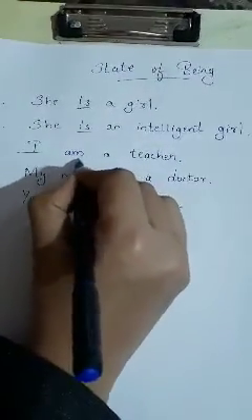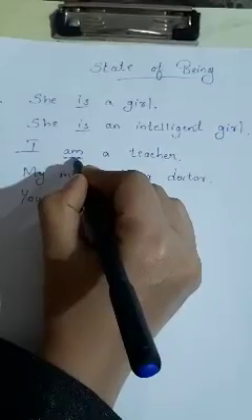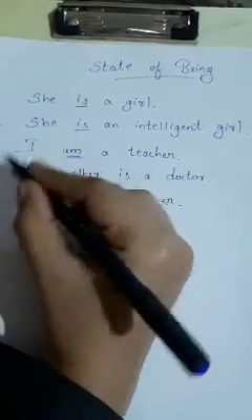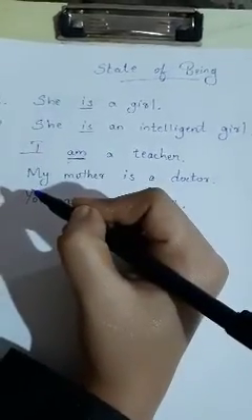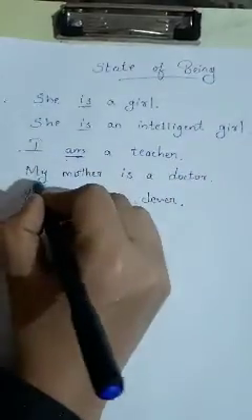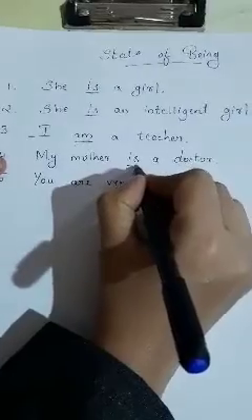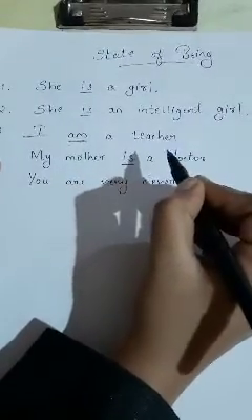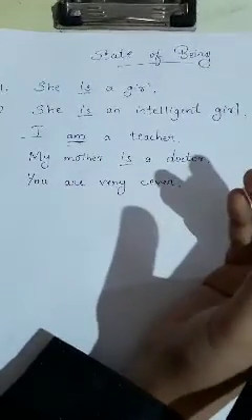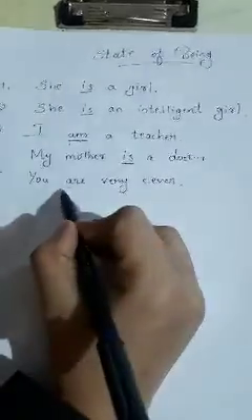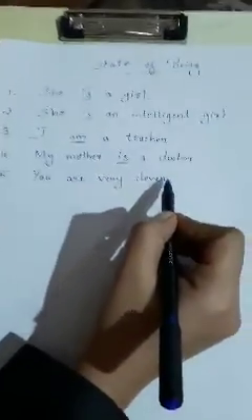I am a teacher. Here the word am denotes what I am. My mother is a doctor. Here the word is denotes what my mother is. You are very clever.